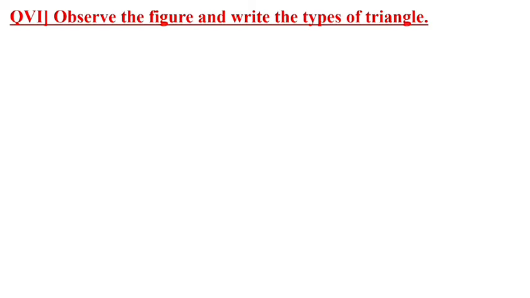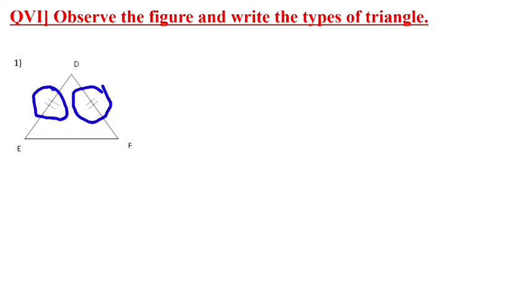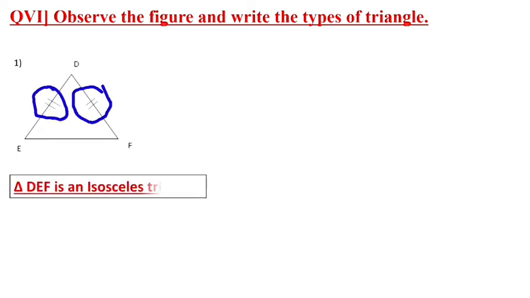Now question number 6. Observe the figure and write the types of triangle. The first figure given is triangle DEF. In triangle DEF, side DE and side DF are congruent. It is given with the identical marking. It means triangle DEF is an isosceles triangle. When in a triangle two sides are equal, then we can say that triangle is an isosceles triangle.